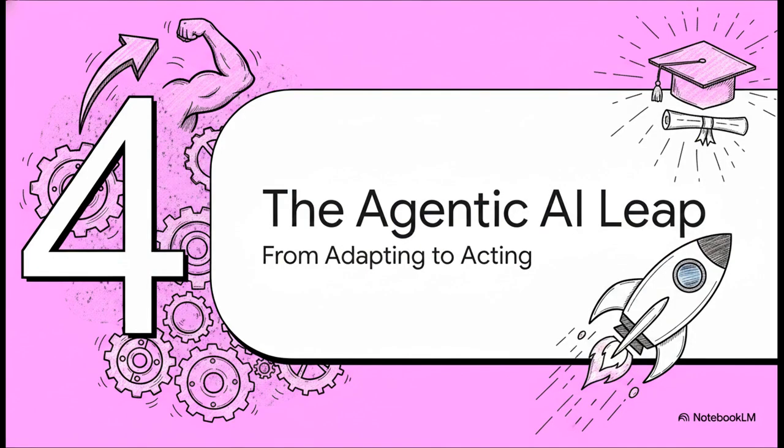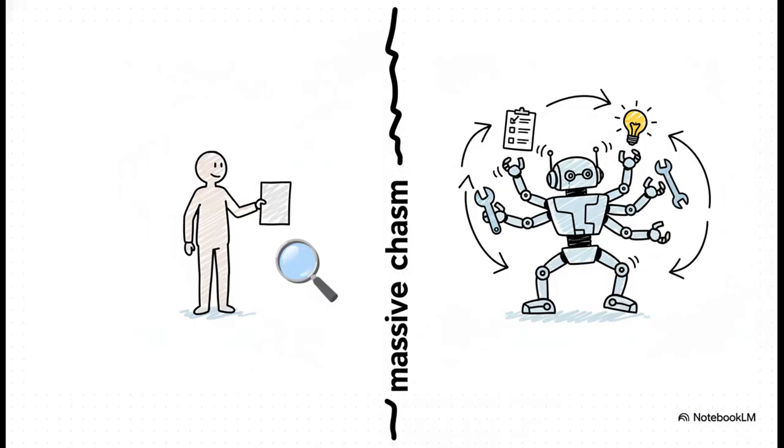All right, section 4, the agentic AI leap, from adapting to acting. This is the really exciting part, folks. We are effectively entering the adulthood of this technological evolution. And this brilliantly illustrates the massive chasm we've crossed.